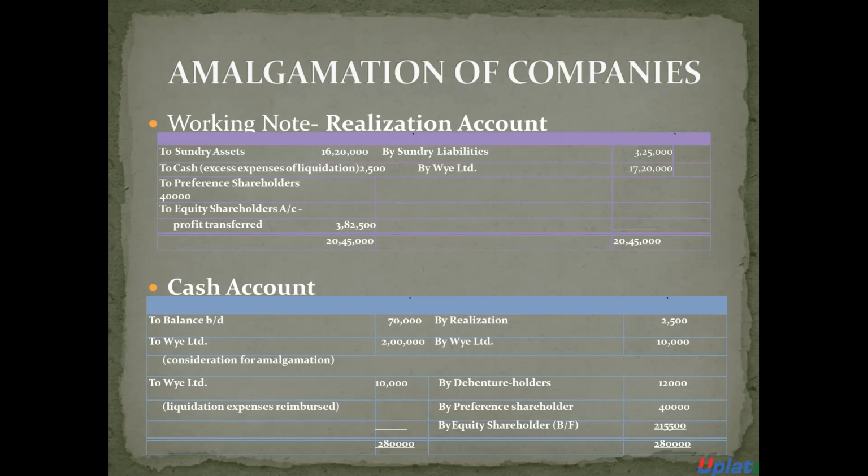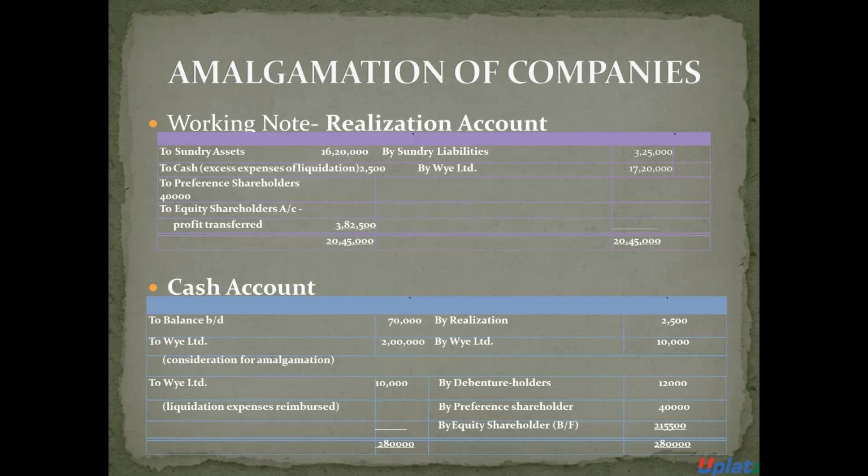2,500. The amount paid to preference shareholders more than their actual due, 40,000, will also be transferred to realization account. The balance, the amount of purchase consideration received, 17 lakh 20,000, will also be transferred to realization account. Buy company debit to realization account 17 lakh 12,000 and the balance amount will be transferred to equity shareholder account. So all these accounting entries are to be posted in the realization account, or we can prepare it on the basis of entries.